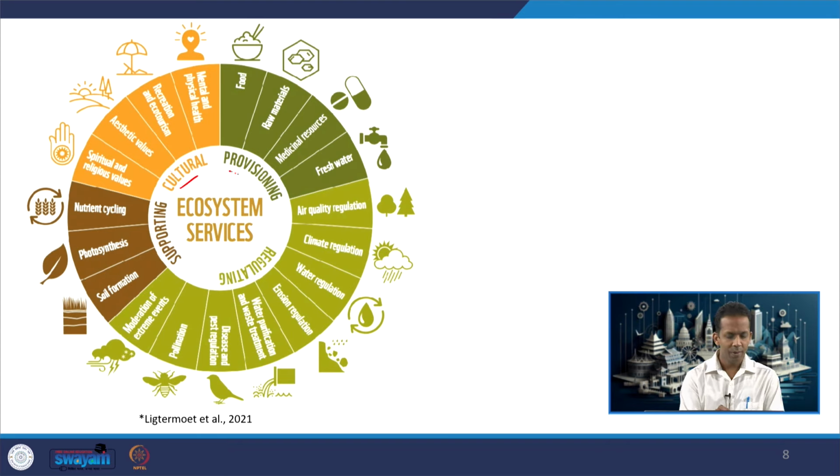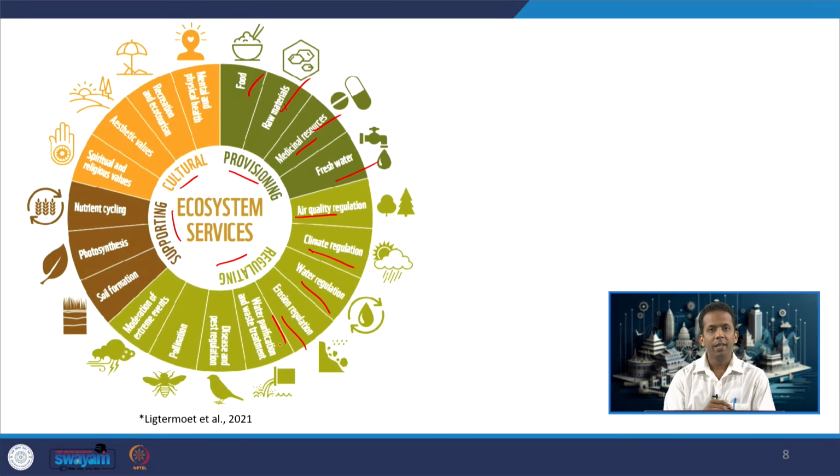Four: cultural, provisional, regulating and supporting. And there are different examples. Provisioning has to provide food, water, materials, medicines to us. So, those are the provisional ecosystem services. Regulating means controlling or governing and maintaining the proper balance within the ecosystem, and that again deals with the physicochemical components of the environment, which is air quality regulation, climate, water, erosion, water purification.